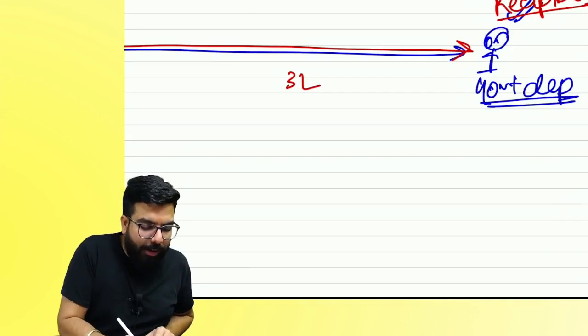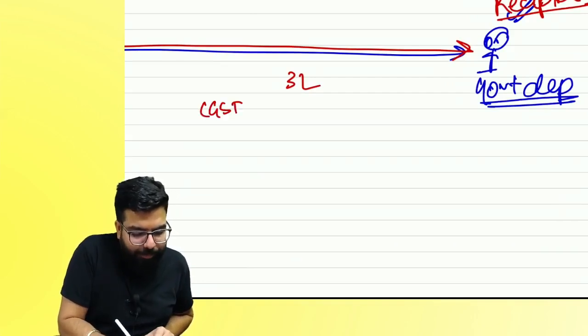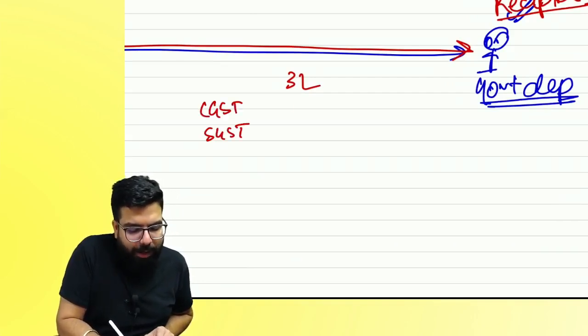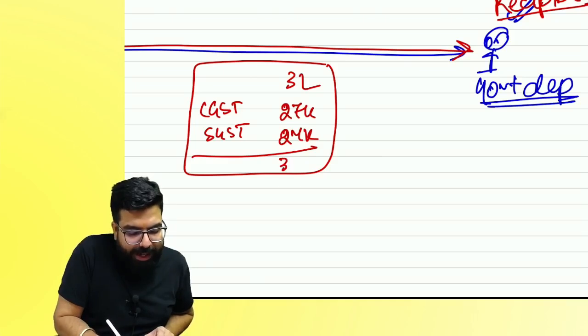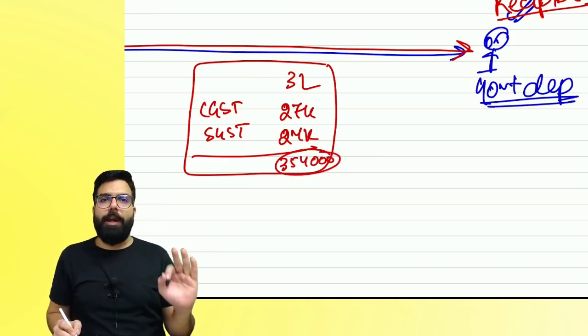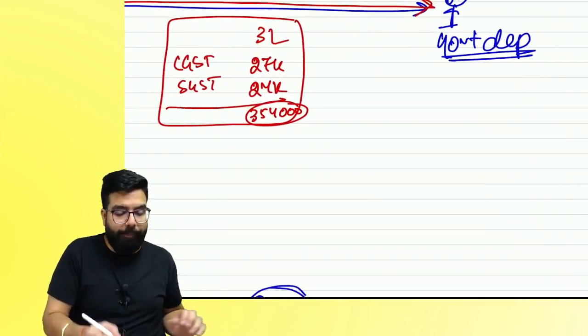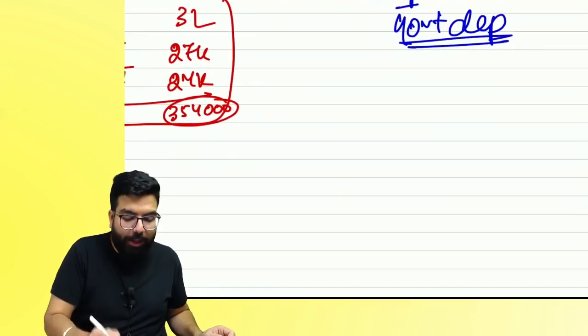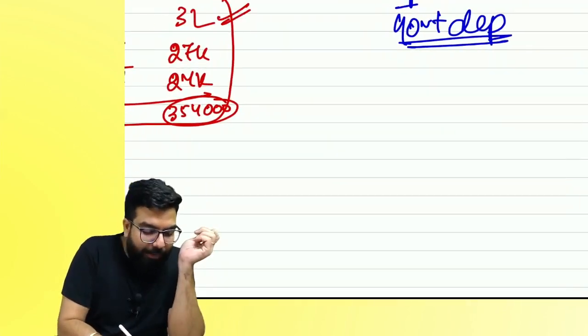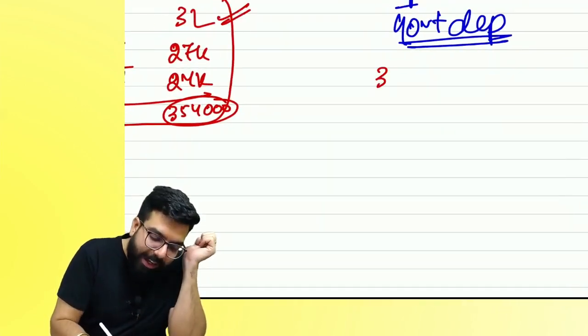3 lakh rupees plus he will charge CGST and SGST, for example, 27,000 and 27,000. Total bill is how much? 3 lakh 54,000. Now the government department has been told, whenever you are making the payment, do one thing. The supply is for 3 lakh rupees.